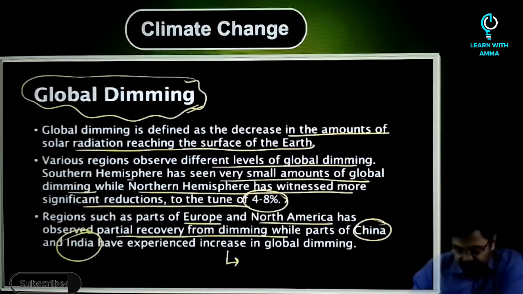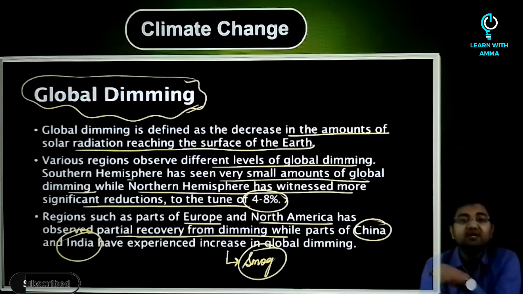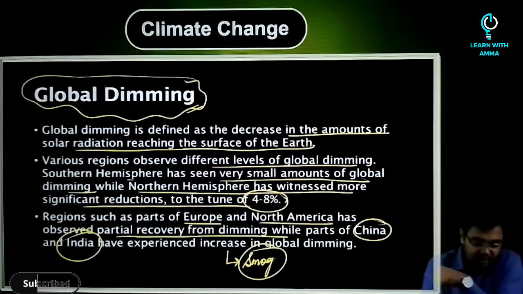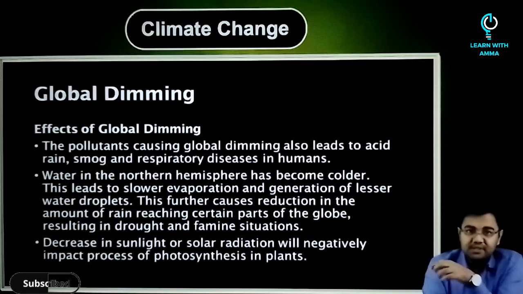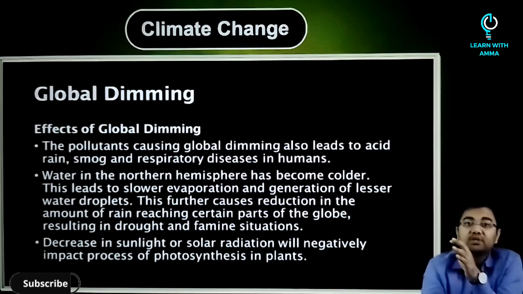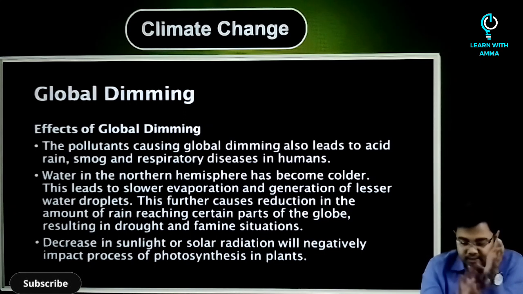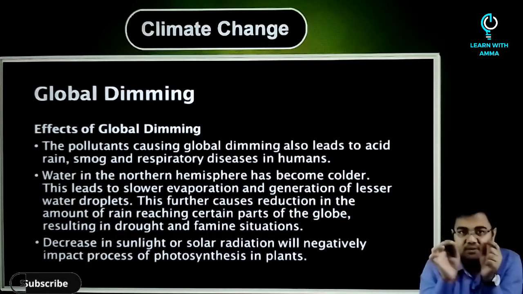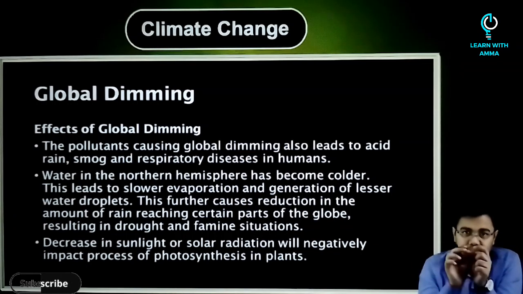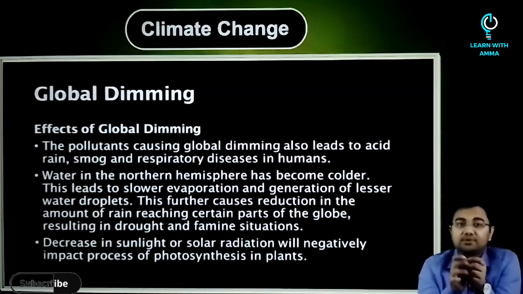So you can relate it to the increase in the amount of smog that we see in the northern part of our country. If you very simply want to know what are the causes of global dimming, in one word, the answer is aerosols. Aerosols have been found to be the major cause of global dimming.